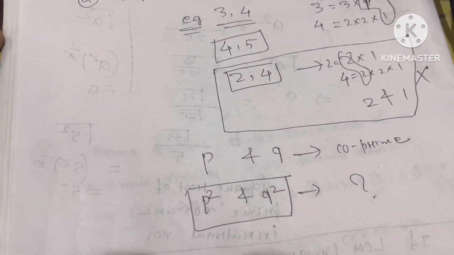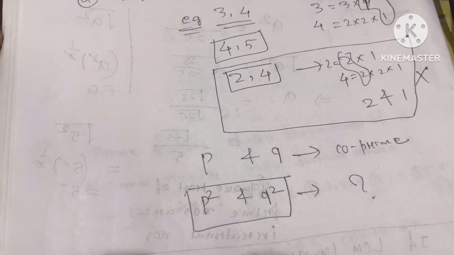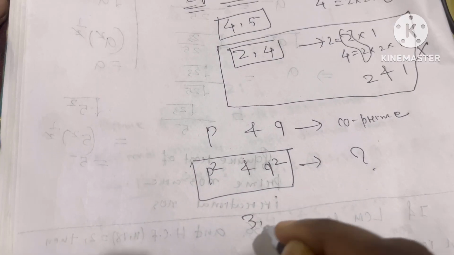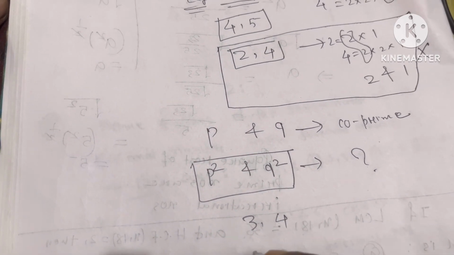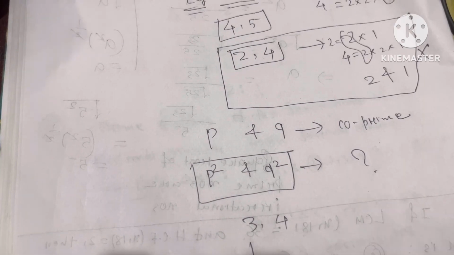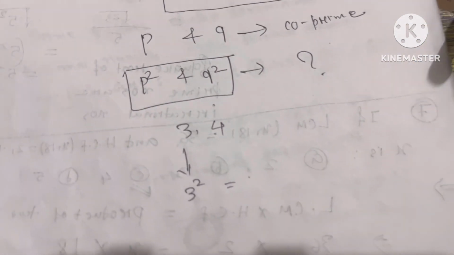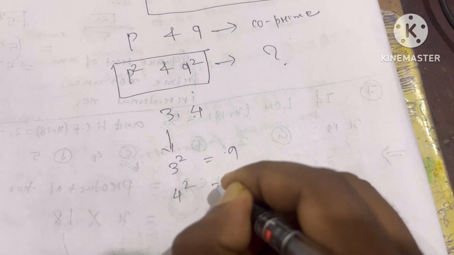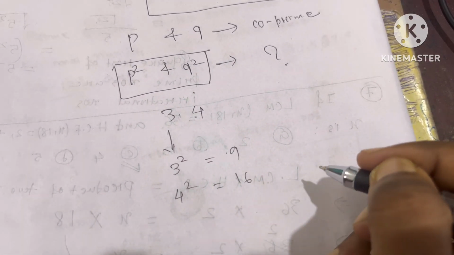This is very simple. Let's take an example. Since you know 3 and 4 are coprime, if you square 3, you get 9. And if you square 4, you get 16.